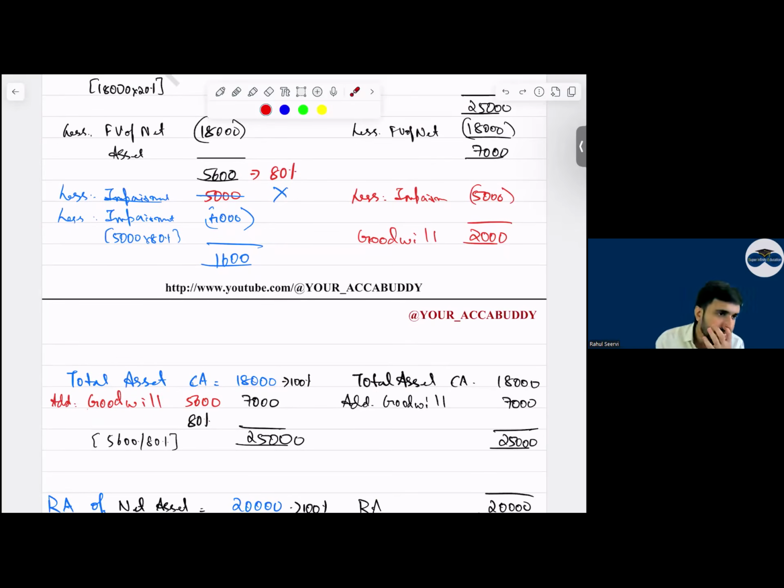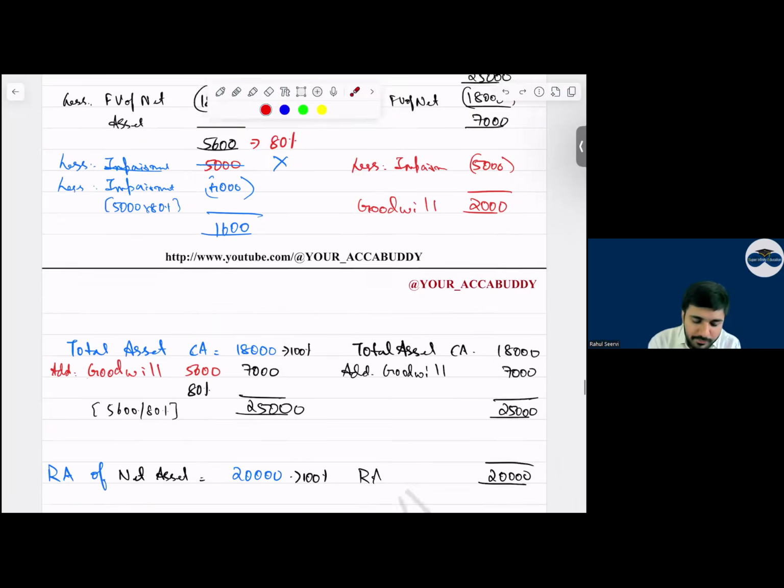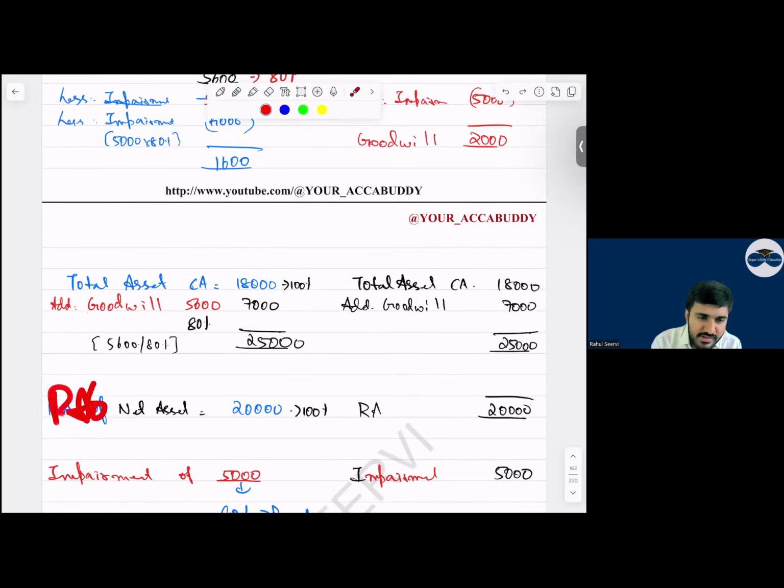This is the fair value of the asset. We have to add the goodwill. Yes, sir. This goodwill which we are adding is 80 percentage. Can I say we should make this 100 percentage or not? This is known as gross up. Why? We will compare with the recoverable amount of the net asset. If you compare with the recoverable amount, this is 100 percentage, but this 100 percentage is not including goodwill, right? We have to consider the goodwill. So this 5,600 divided by 80% is 7,000 will be your goodwill.